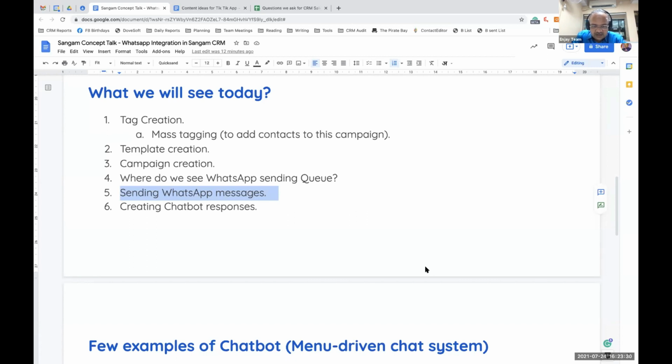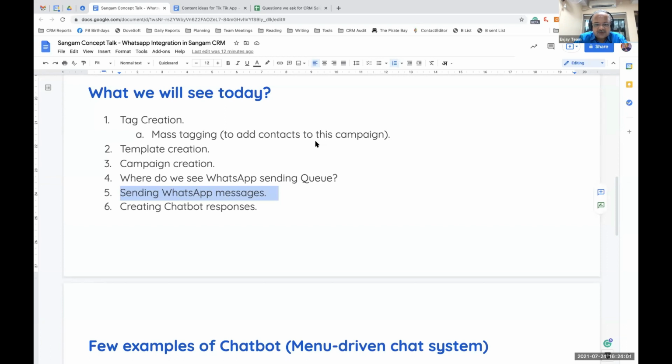Kailash Gupta has asked, is this by default in Sangam CRM or do we have to implement it? Sir, we have not yet released this for all of you. We will release it next week. We wanted to just discuss with all of you before releasing so that you know what's coming up. Will the same tags work? Yes, Kailash Gupta ji, the tags will be the same. You don't need to change anything. Everything is the same.